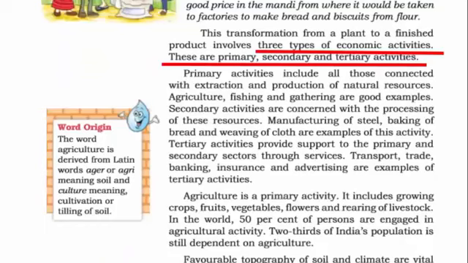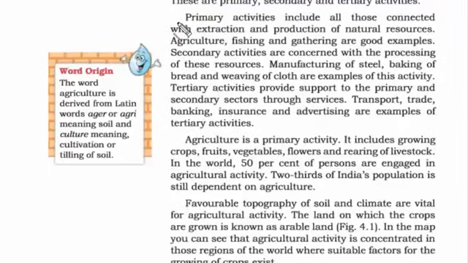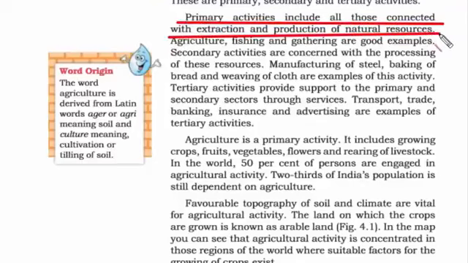So there are three types of economic activities. Actually it's four, but here we are talking about just three. And these are primary, secondary and tertiary activities. And just for general information, fourth one is called quaternary. The definition of primary activity is anything that includes all those connected with extraction and production of natural resources. The best way to remember this is to start any activity you need resources, and most of the resources are naturally produced. That means from nature. So any activity wherein you have to put your hand directly into the nature's resource, that is called primary activity. Some of the examples are agriculture and fishing.